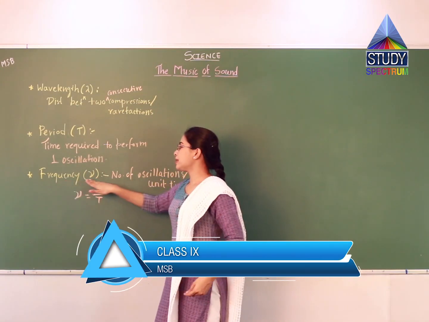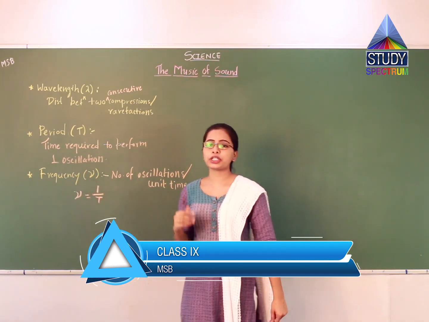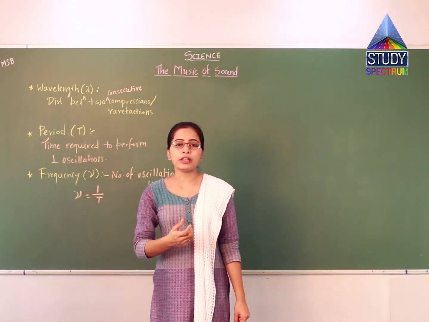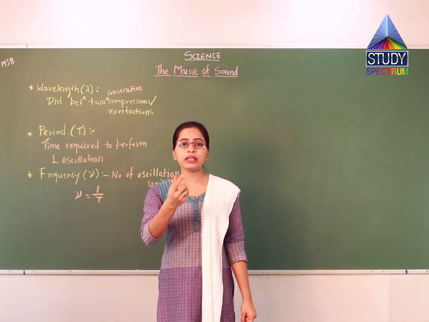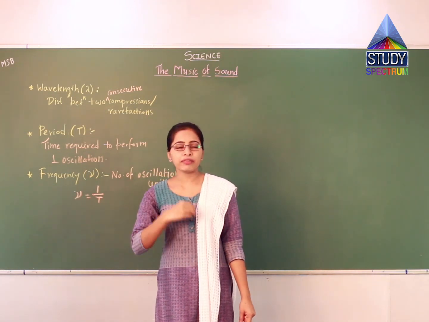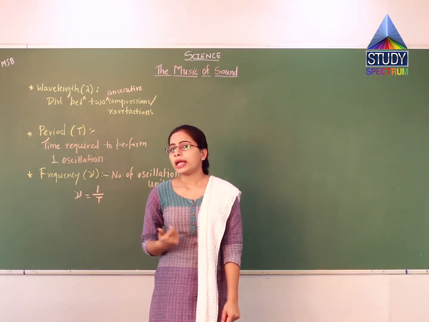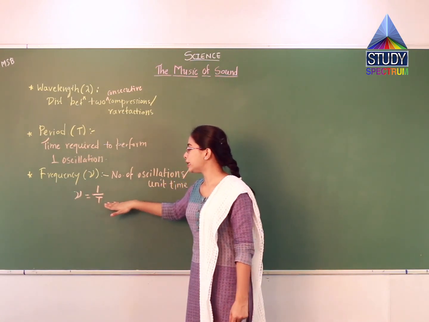Here frequency, which is denoted by nu, is the number of oscillations performed per unit time. Means it will be the number of oscillations performed in 1 second, or here we are taking unit time, so we can take 1 hour also if we want. Then the formula will be nu is equal to 1 upon T.